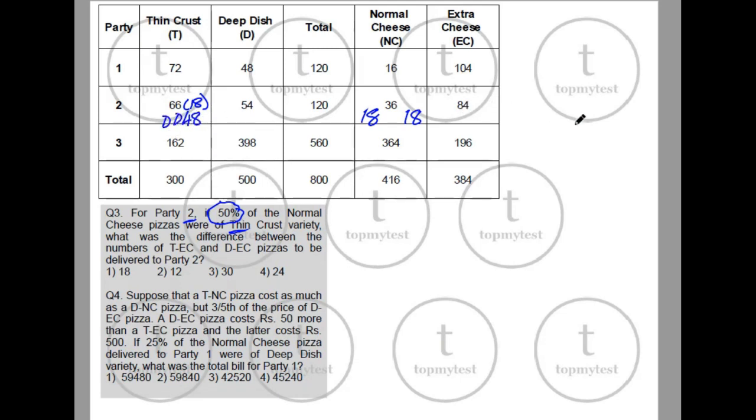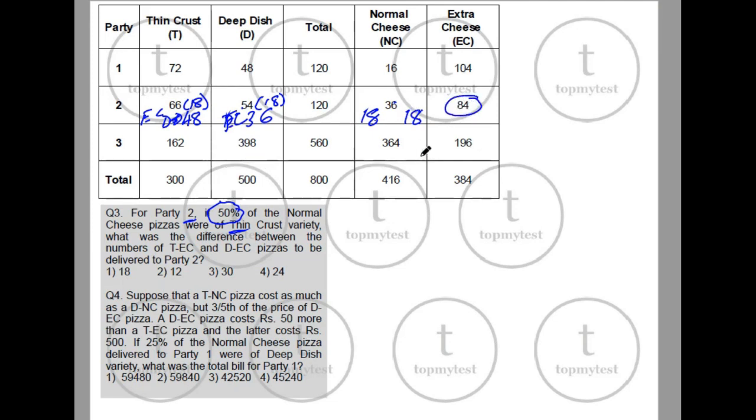Okay. Now, by the same logic, out of these 36, 18 are thin crust. So 18 will be deep dish. That 18 will be subtracted from here. 18 are from this normal cheese pizzas. So 54 minus 18 is 36. So deep dish extra cheese will be 36. This is also extra cheese. Extra cheese will be 48. Now I can verify: 48 plus 36 is 84, which is this number.